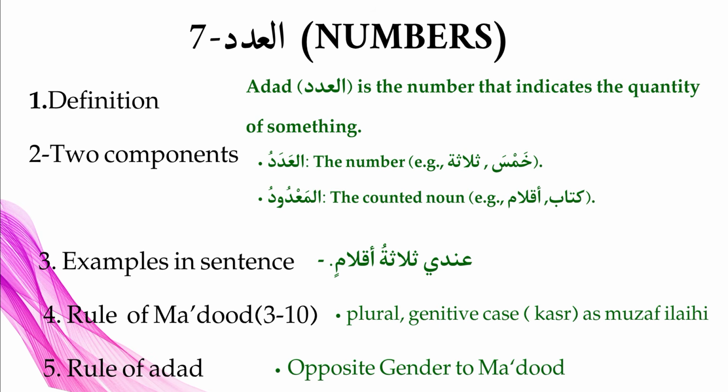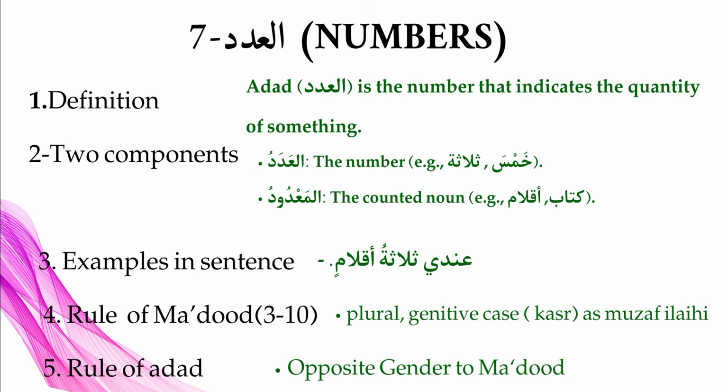Then we have to write the two components: adad means the number of something, and mardud is the counted noun, the counted object, like kitab, qalam. And then a simple example in a sentence: indi thalathatu aqlam, I have three pens.